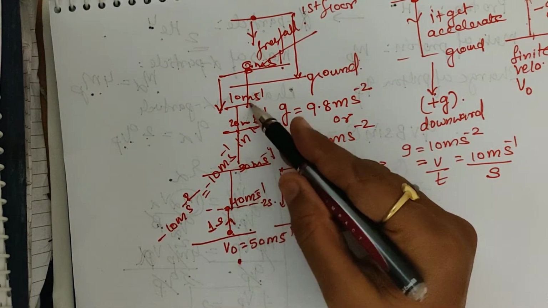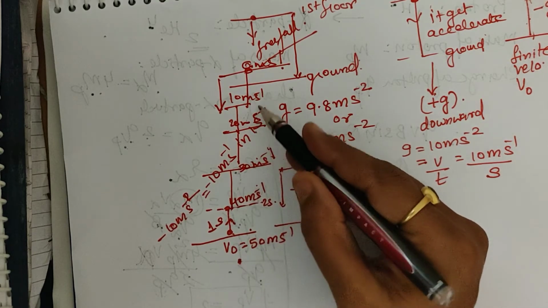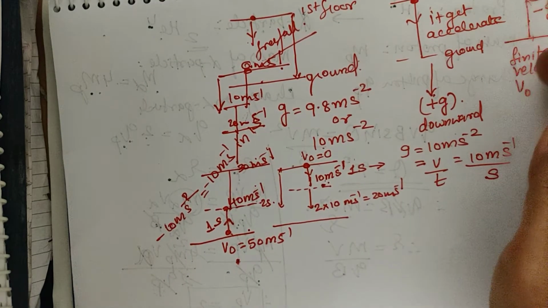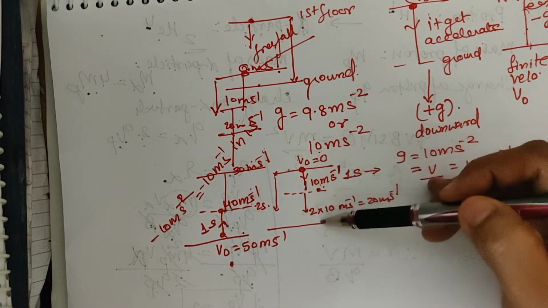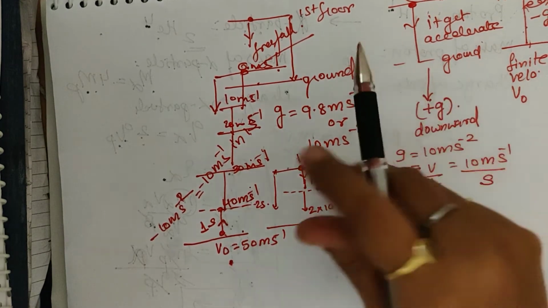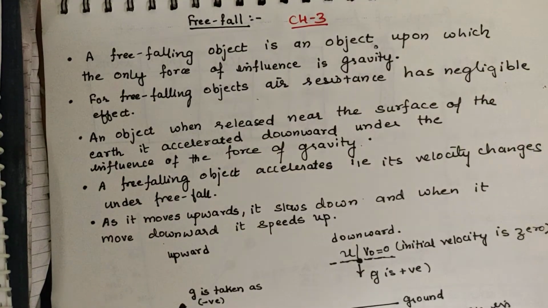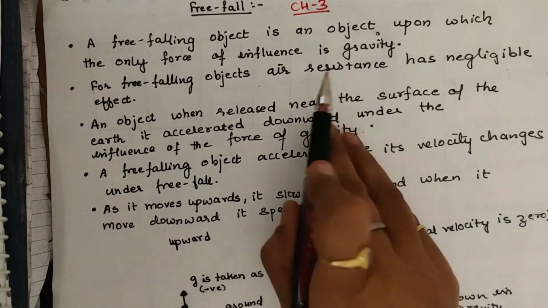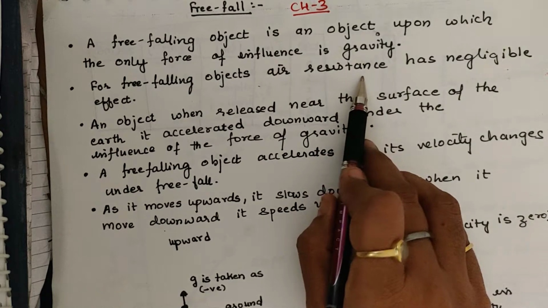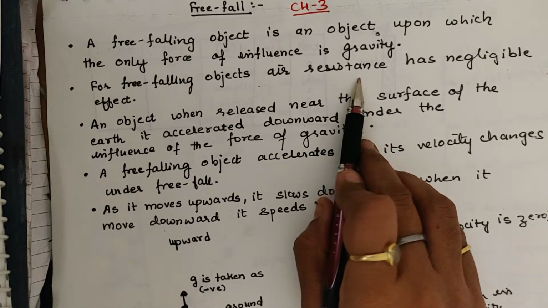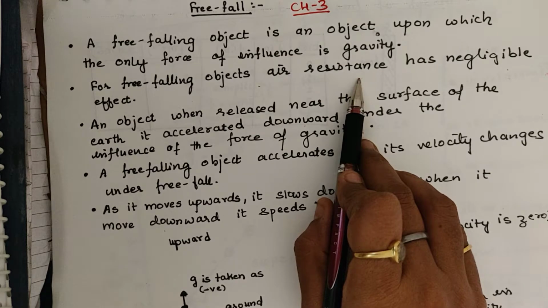And when it is thrown upward, its velocity goes on decreasing, and when it is thrown downward, its velocity goes on increasing. Fine. So these are the points of the free fall. You must understand that during the free fall, the body is under the influence of only gravity; air resistance is negligible, or you can say it has a negligible effect.